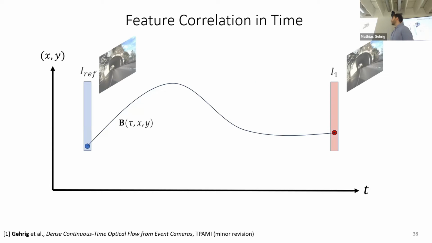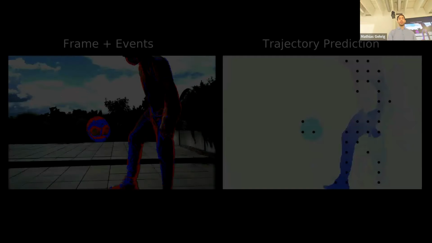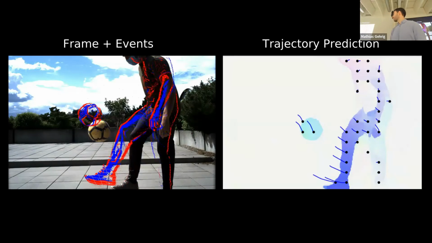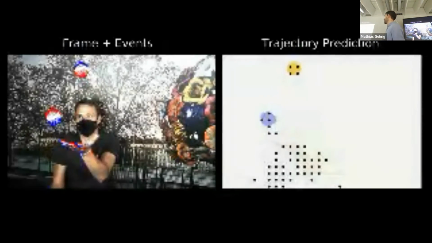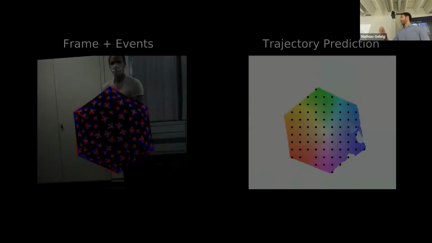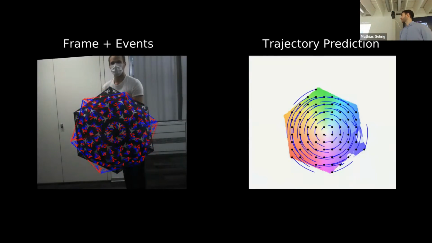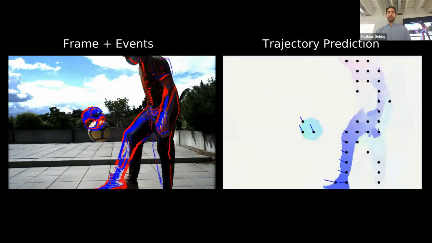It's also relatively straightforward to incorporate image information. So we retrieve a reference image and the target image, the features, and compute the same way the correlation between those at the different timestamps. Here you can see some results from this approach. So this was a neural network trained in simulation, deployed on this real-world scenario, only using event data. And you can see that we are able to match or track pixels along large distances, which is very challenging for optical flow estimation.